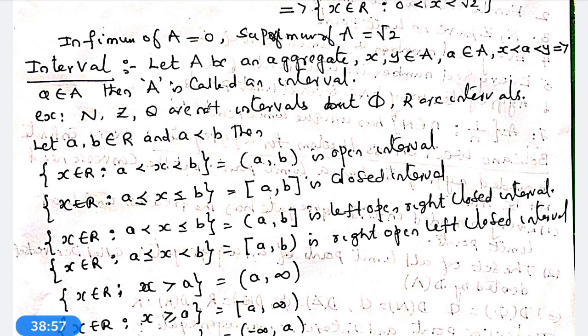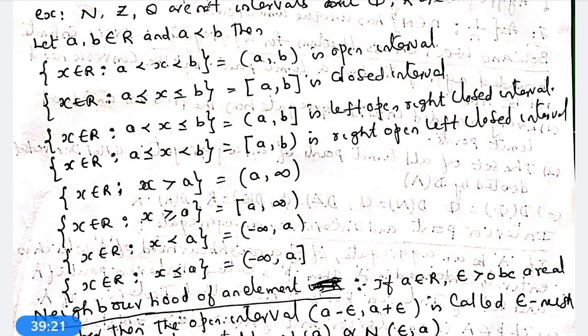Now another set of x belongs to R, a less than or equal to x less than or equal to b, whereas in the open interval a less than x less than b. Now a less than or equal to x less than or equal to b is equal to square bracket a, b, and is called a closed interval.